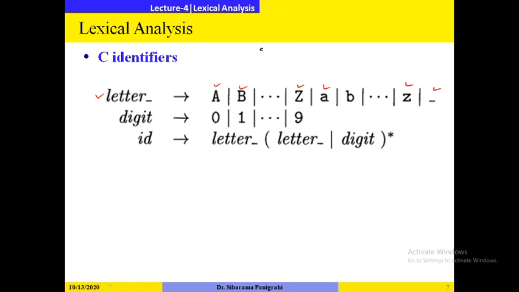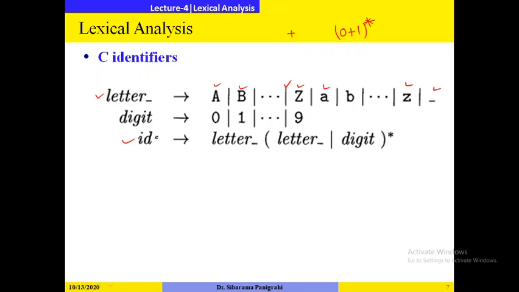Previously in theory of computation, we have used the plus operator for representing the OR operation. So 0 plus 1 star means what? Any combination of zeros and ones. So here, instead of plus, I will use this OR symbol. Digit is represented by 0 or 1 or dot dot dot 9.